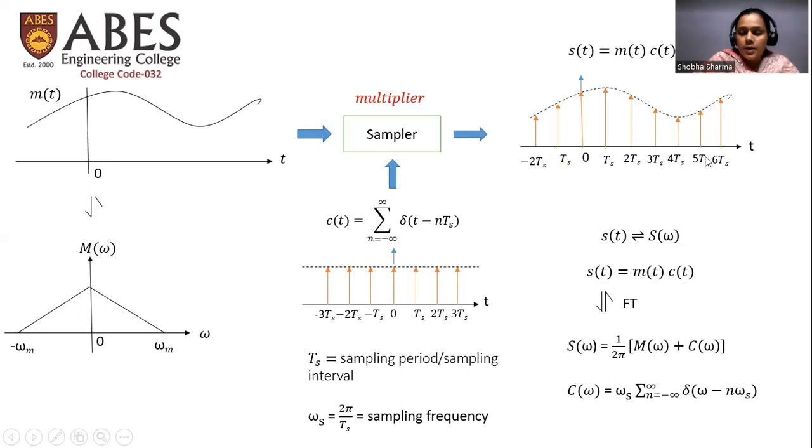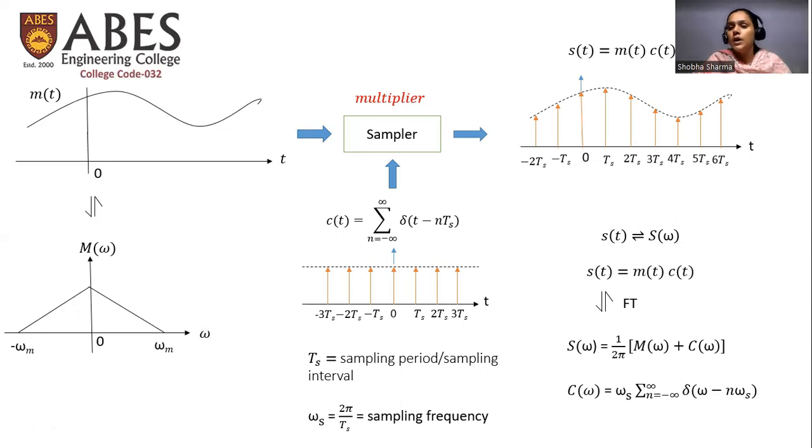Now the next thing is, we want to see the frequencies present in this signal. That means we want to find out the Fourier transform of the signal s(t), which is represented as S(omega). Now, since this s(t) is the product of m(t) into c(t), we have to find out the Fourier transform of this complete equation.